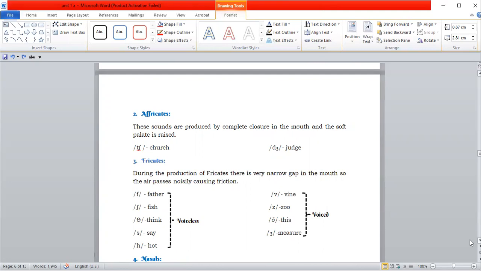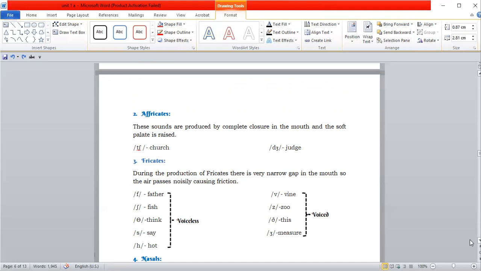So plosives have 6 sounds: P, T, K, B, D, G. And 2 sounds, ch and j, are in affricates. Church, judge. So these are the examples of affricates.